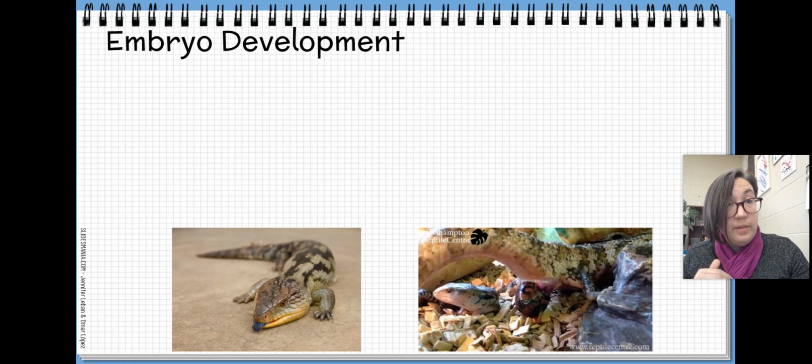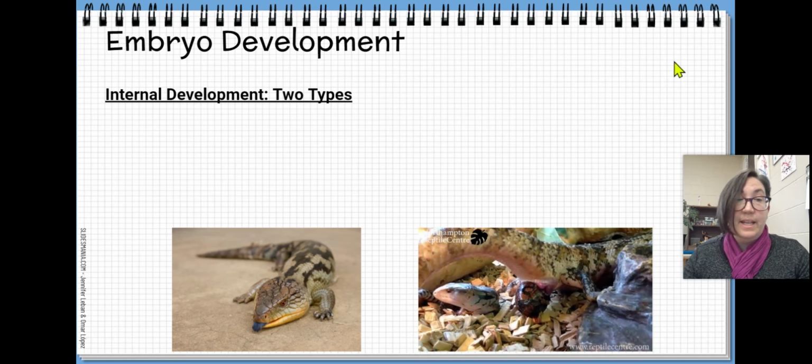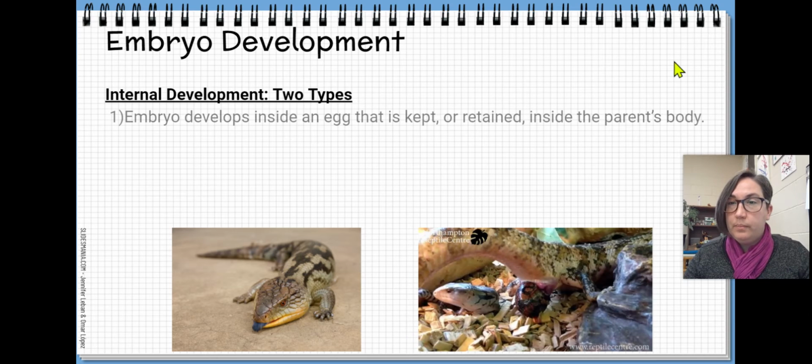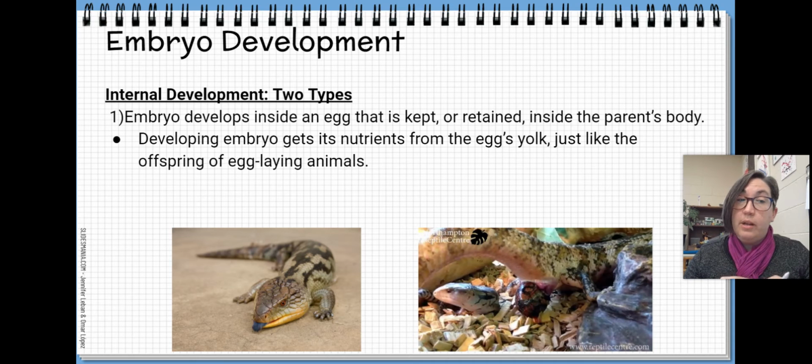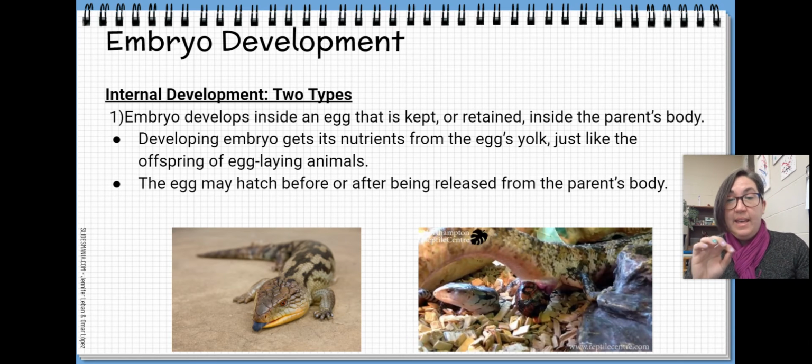So let's think about another type of development. And this is internal development. So the development is happening inside of the parent. First, we can have the condition where the embryo develops inside an egg, much like our external development, but that egg is kept or retained inside the parent's body. The developing embryo still gets all of its nutrients from the egg's yolk, just like the offspring of egg-laying animals, like our chicken or our turtle. But the egg may hatch before or after being released from the parent's body.